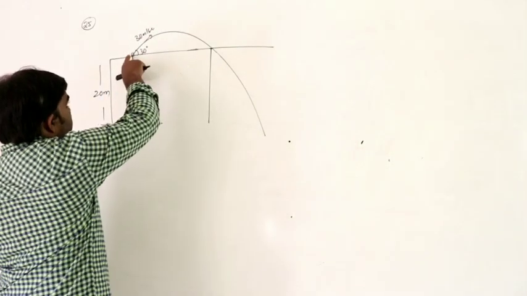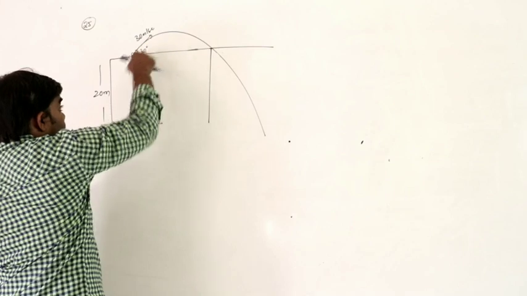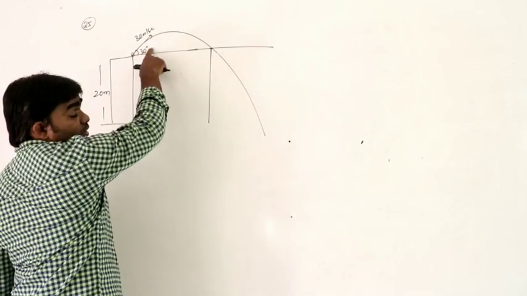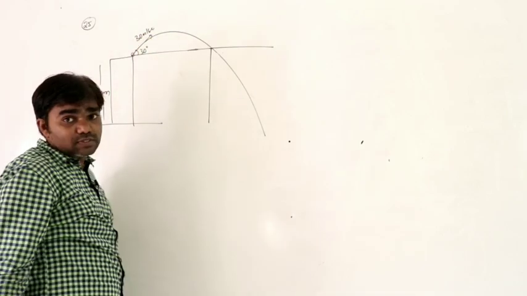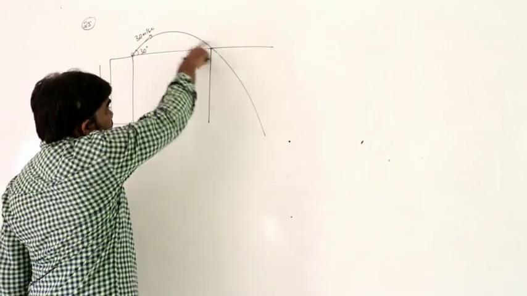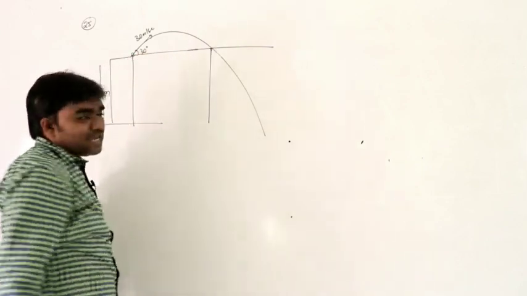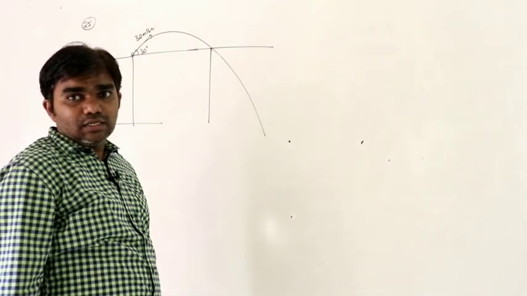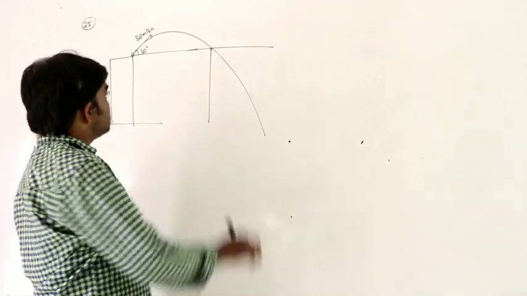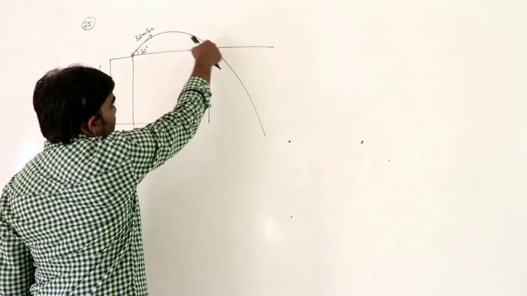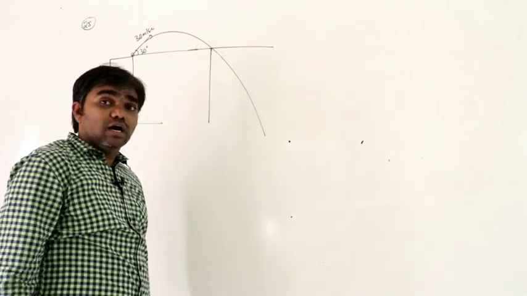See here, the body is projected from 20 meters high at an angle of 30 degrees to the horizontal with velocity 30 meters per second. So the path followed by the body is like this. From this point to this point, it acts as an oblique projectile, and from this point onwards it acts as a horizontal projectile.